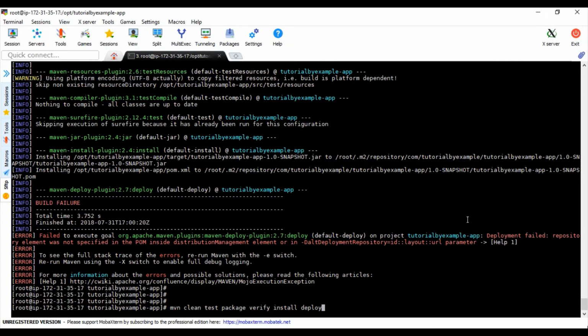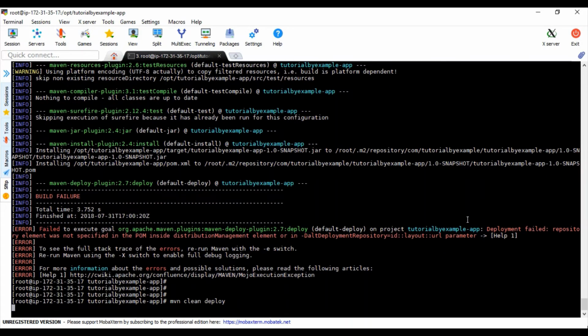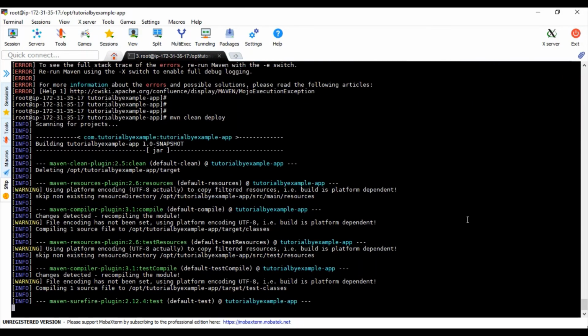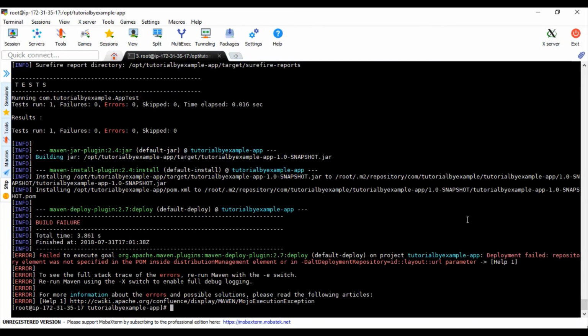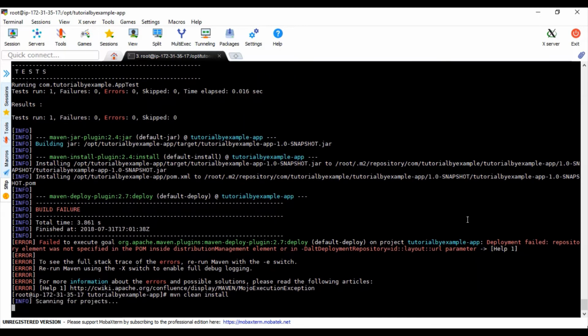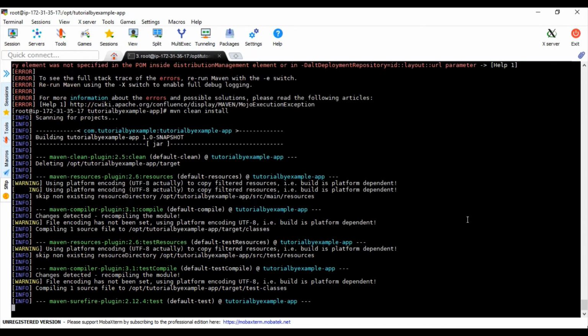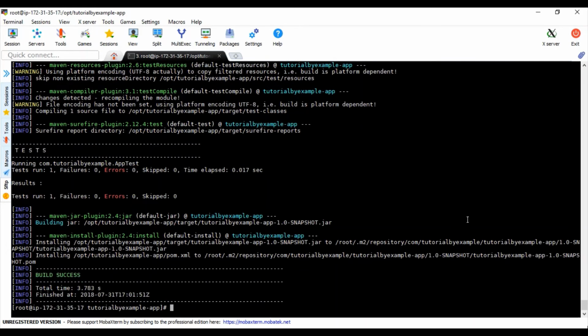So now I'm going to remove that. Clean is entirely different, so let it be clean and then deploy. So clean will remove first, and after that it's going to perform the deploy. Now I'm going to do clean and install. If I perform the clean install, all the steps will be considered, including validate, test, and so on. Yeah, and we are able to see that.